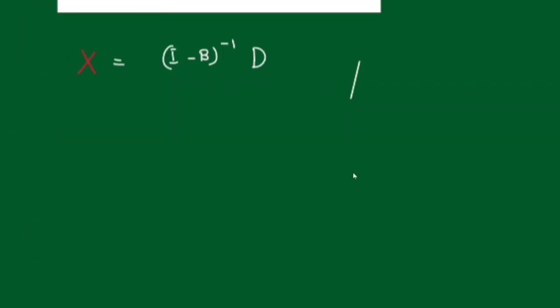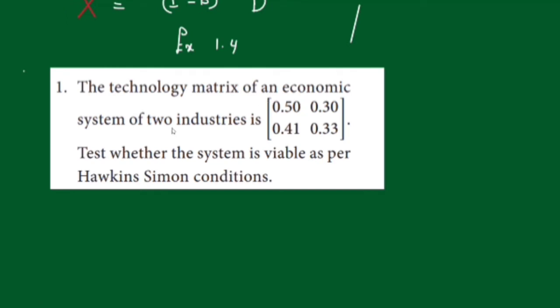So let us see one question. The technology matrix of an economic system of two industries is given here. We need not find it. In this question, the technology matrix is given. That means the matrix B is given. The technology matrix we need not find, I told you, A11 by X1. No, we need not find. It is straight away given.